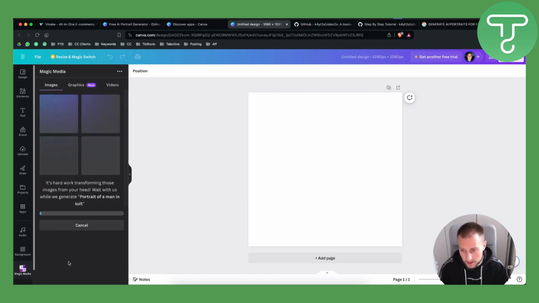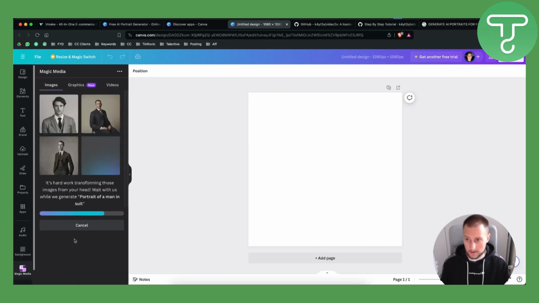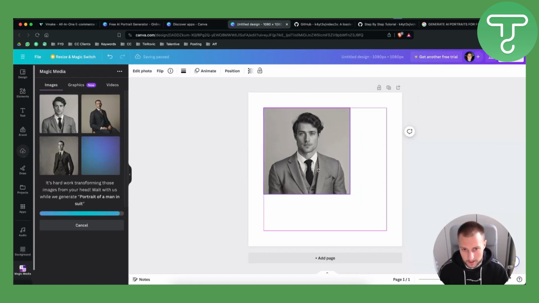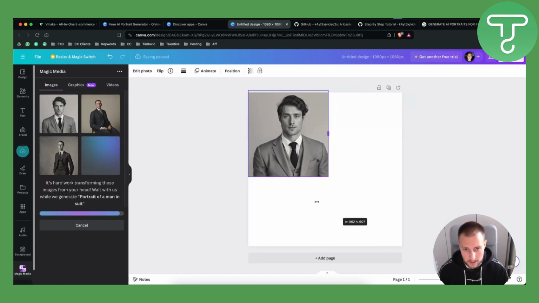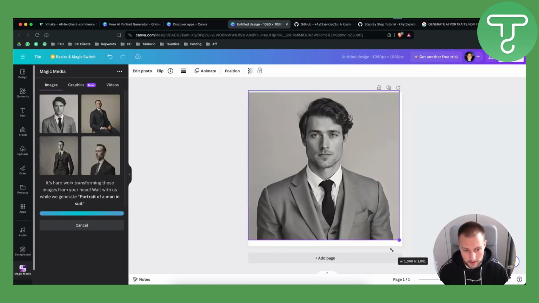Obviously, we have one credit out of 49, but this is basically how you would be able to generate AI portraits for free in Canva. As you can see, we are waiting for it. And we have one AI portrait already generated here. So I think we can click on it. Yes, and this is one AI portrait that we generated right here.